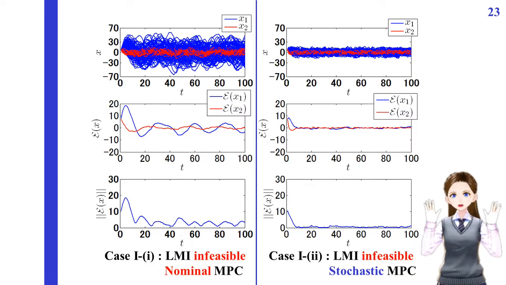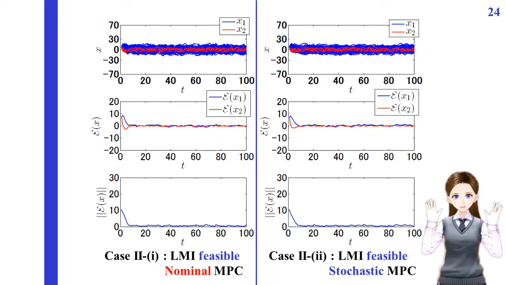Left figures show the time responses for the case 1-1. We can see that the system is not almost surely asymptotically stable in the mean. Right figures show the time responses for the case 1-2. Even if the asymptotic stability is also not guaranteed for this case, the performance is better than the case 1-1. So, we can see that probabilistic state constraints work well.